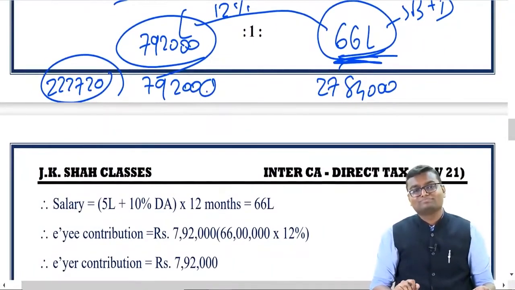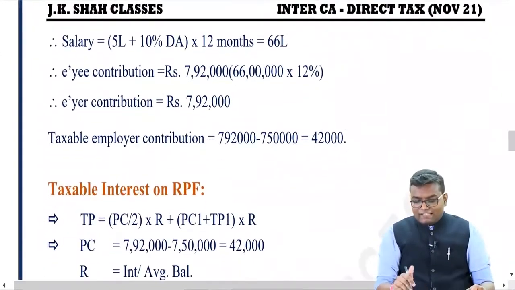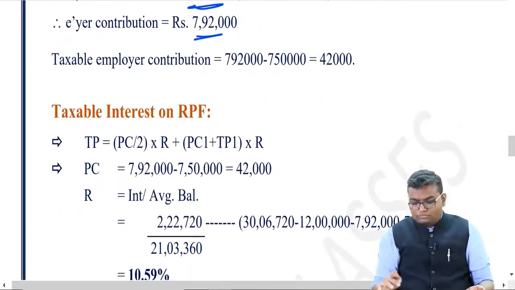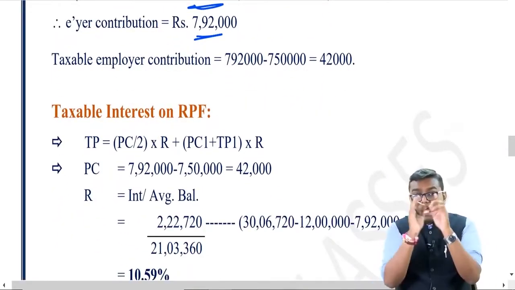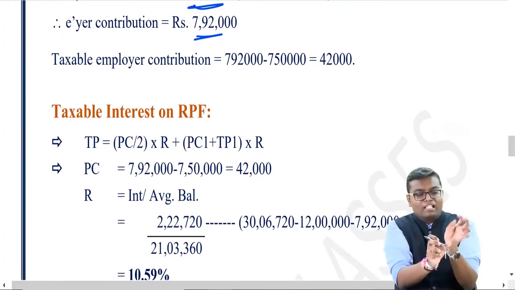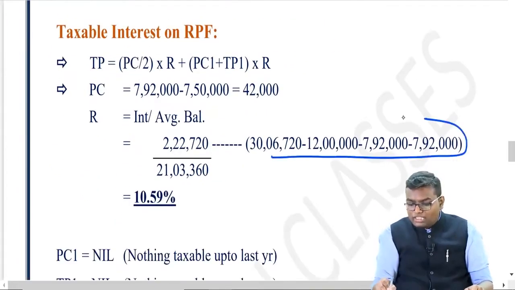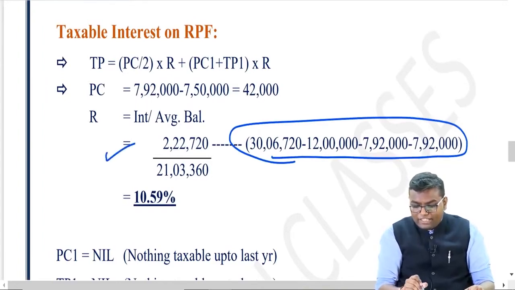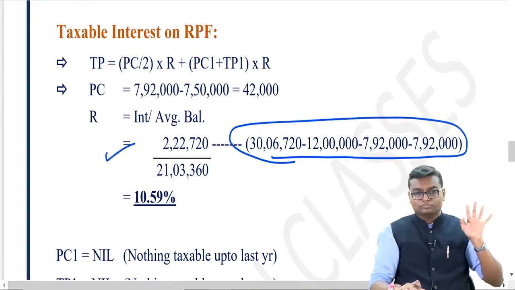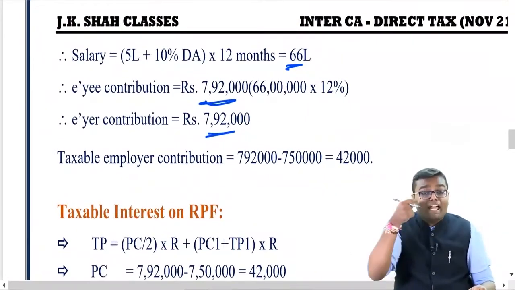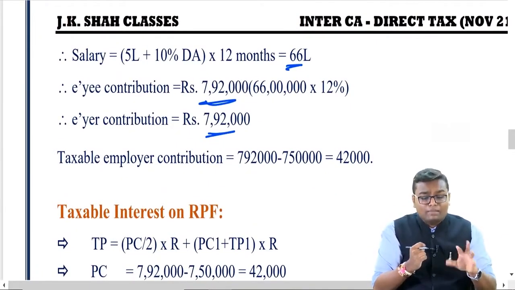Don't you think so? See, salary 66 lakh, my contribution 7,92,000, my employer also contributed 7,92,000. So the balancing figure, that is closing balance minus opening plus my contribution plus employer contribution, is the total interest that I got, 2,22,720.